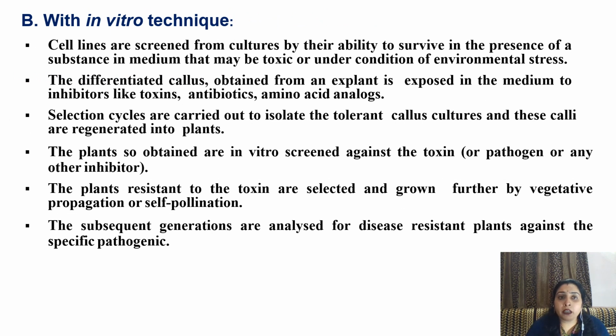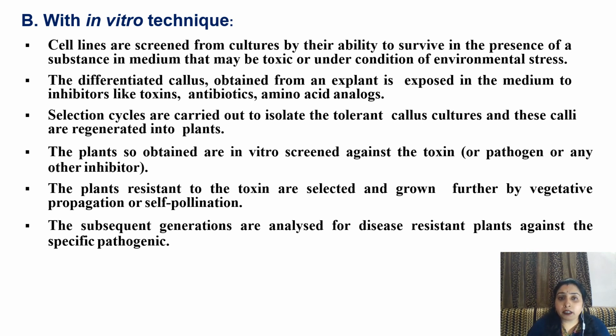Second is B, with in vitro technique. Cell lines are screened for cultures by their ability to survive in the presence of substances in the medium that may be toxic or under conditions of environmental stress. That means cell lines are introduced to environmental stresses or toxic substances in the medium.